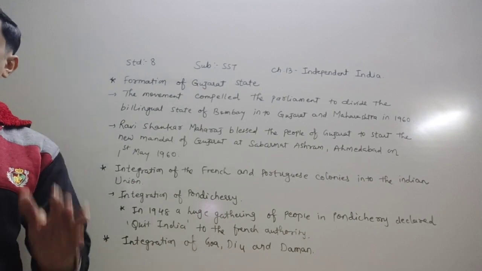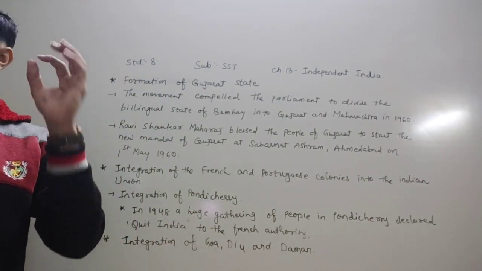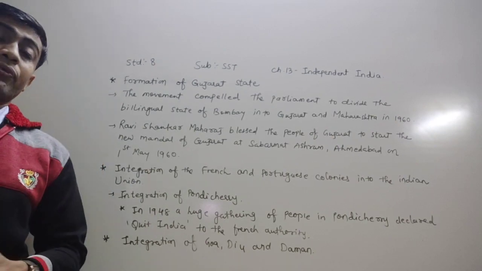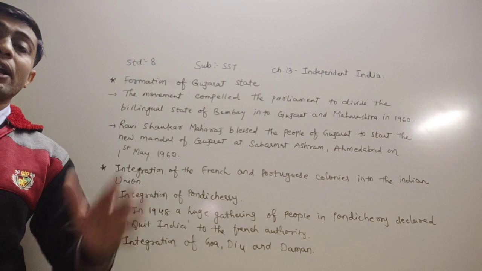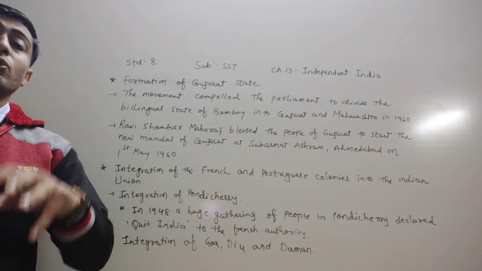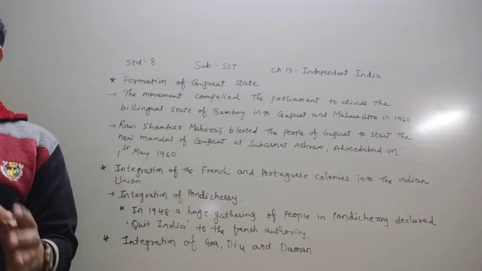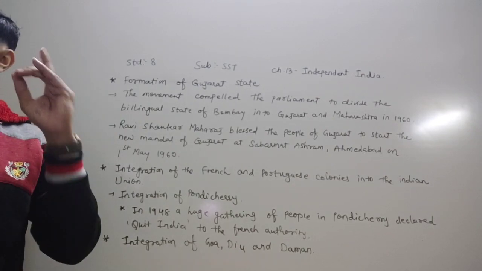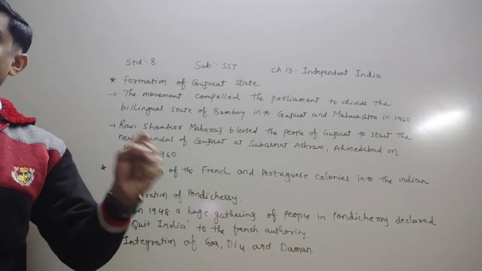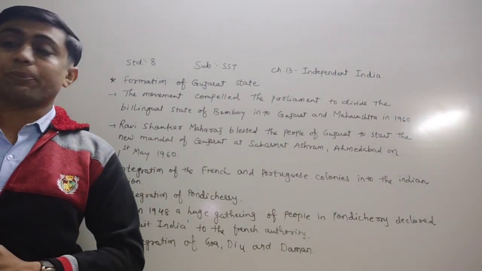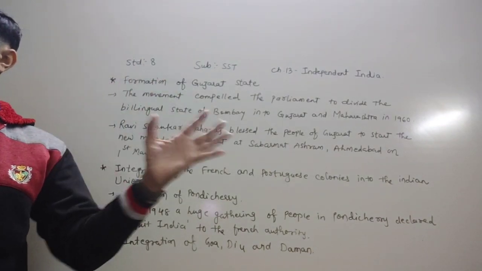People of these colonies wanted to join the Indian Union, for which they launched a movement. India was already independent, and the people demanded that they join the Indian Union. That is why the people launched a movement against the French colony. The French tried to suppress this movement by hook and crook.